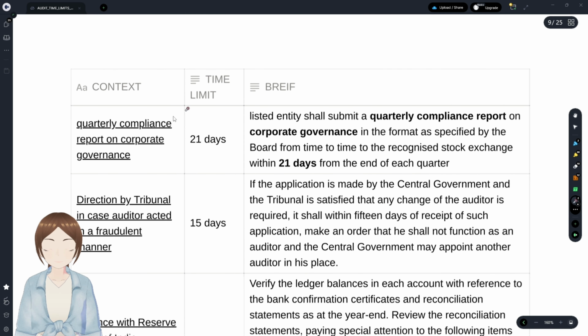And with regards to quarterly compliance of corporate governance, that is 21 days from the end of the quarter. And with regards to direction by the tribunal, where the auditor has been involved in any kind of fraud: the tribunal, after application of the CG, may within 15 days inform the company that he shall be discontinued as an auditor, and the CG will, if wanted, appoint the auditor.